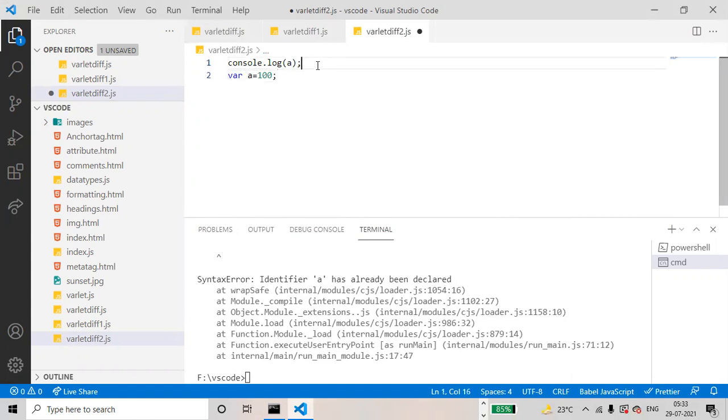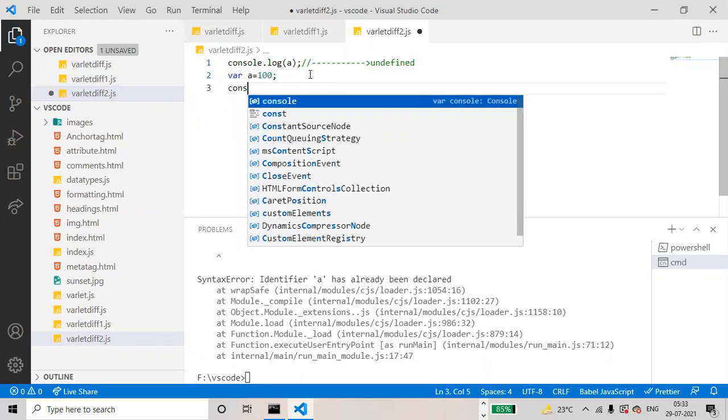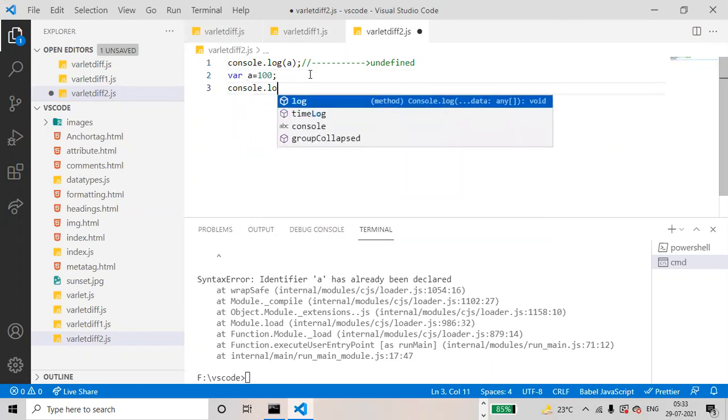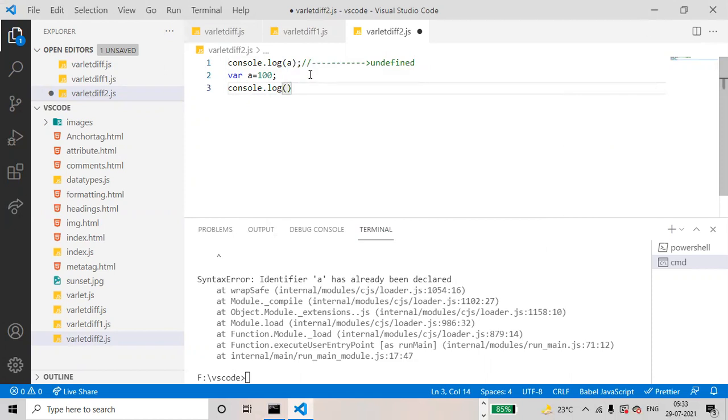Here the a value is undefined. Okay, a value is undefined. Again we'll write console.log of a. Okay, here the a value is 100.